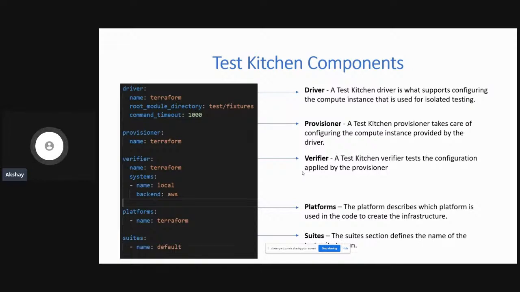And this verifier block is very important for you, because you can verify whether your test cases are running or not. And the test cases that we are going to use are on the back end of AWS. So once we create the EC2 instance, we are actually going to test whether that EC2 instance has a public IP, or whether that EC2 instance has the appropriate tag, or whether the EC2 instance is actually created. That's the reason why we have mentioned that our backend is AWS and our verifier name is Terraform.